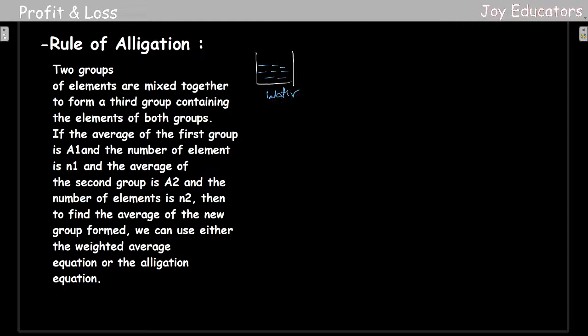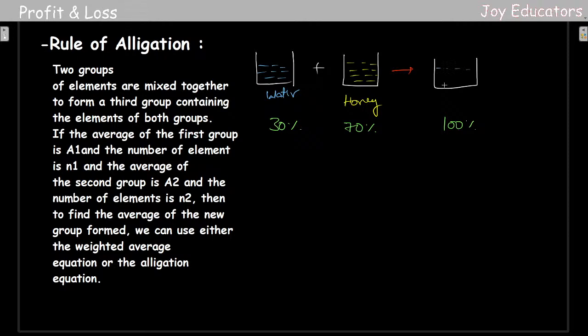If I take water and also honey, and combine these two, I'll get a third mixture. If I use 30% of this one and 70% of this one, I'll get a 100% mixture, which is an alloy of both water and honey. We'll see how to do these sums and problems.